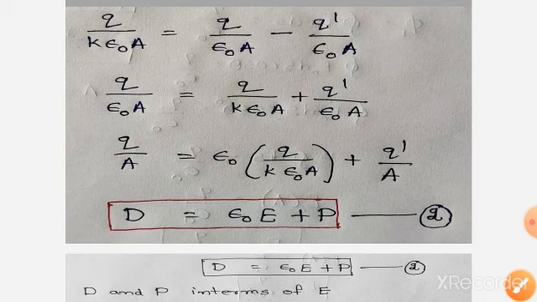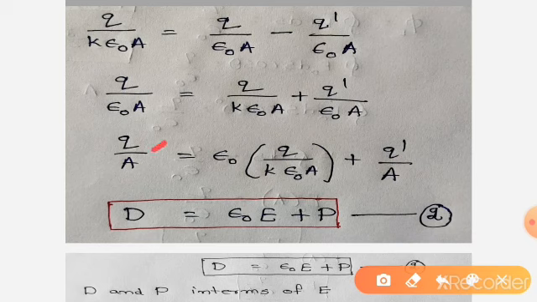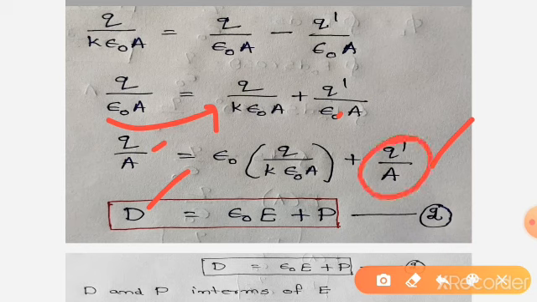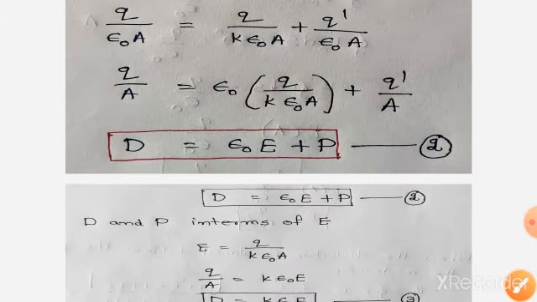Multiply both sides with epsilon naught, then we get Q by A is equal to epsilon naught into Q by K epsilon naught A. Here epsilon naught gets cancelled and it becomes plus Q prime by A. So D, Q by A means D, is equal to epsilon naught E plus Q prime by A, which means induced surface density. This is polarization. So D is equal to epsilon naught E plus P. This is the relation between D, E, P.